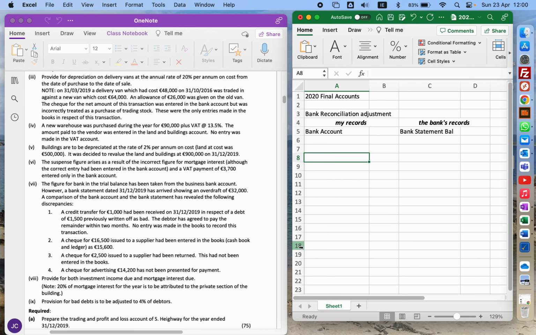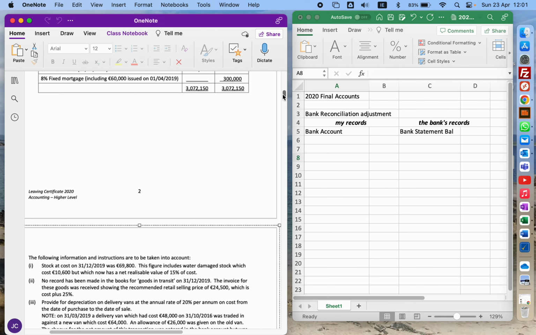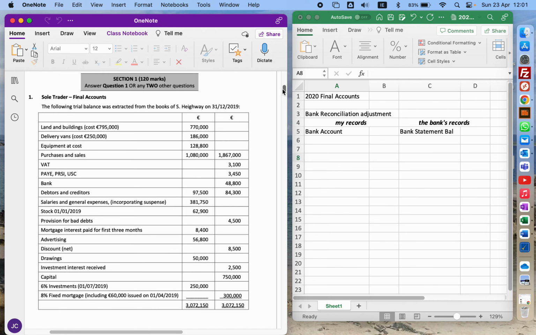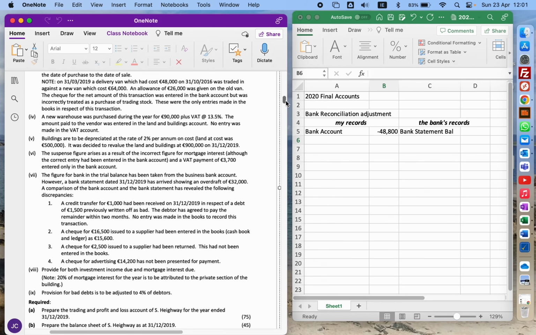So we're looking at how to do the bank reconciliation adjustments that we have here from the 2020 final accounts. So basically just to go through the theory of it. When I look at my trial balance, I'm looking for a figure here for bank and it's in the credit column. So that means we have a liability. We owe money to the bank. So minus 48,800.